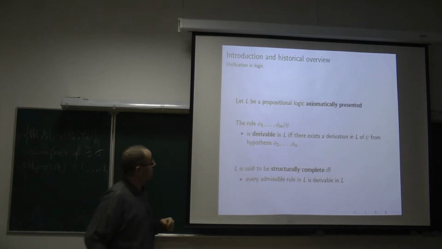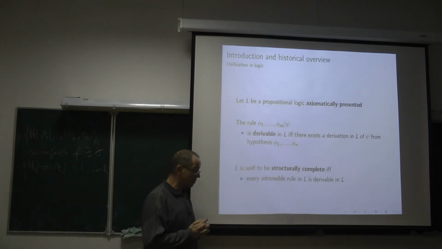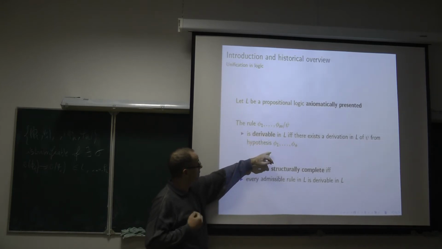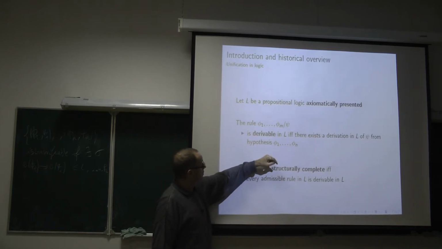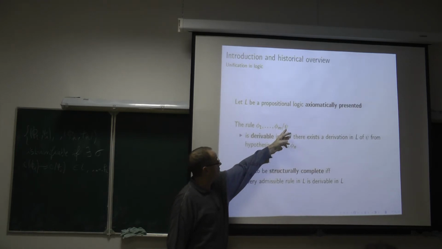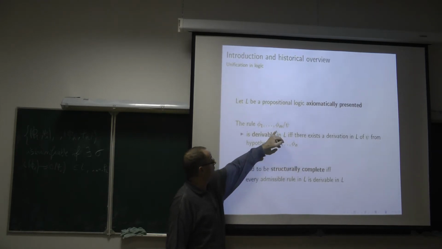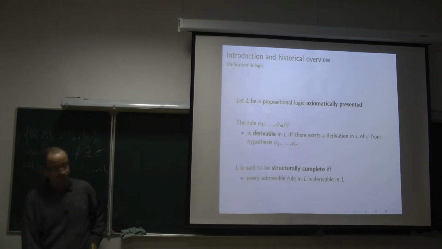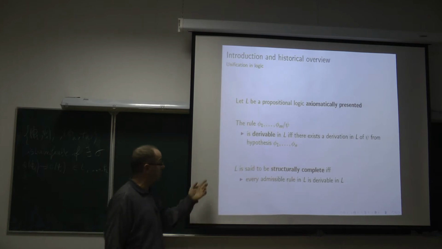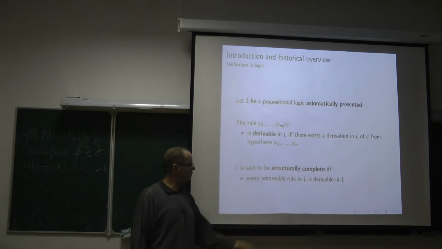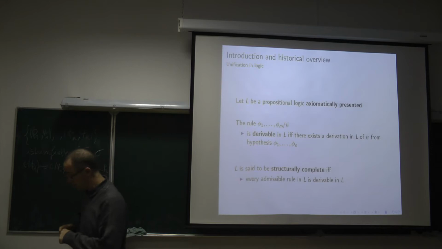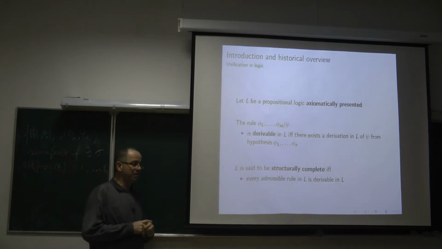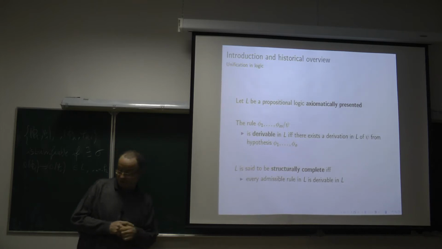And the standard definition of derivability for a rule is to say that such an inference rule is derivable if there exists in the logic a derivation of the consequence of the rule from the hypotheses of the rule. And we say that the logic L is structurally complete if every admissible rule is derivable in L. Obviously, every derivable rule is admissible.